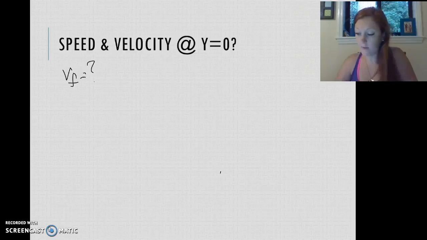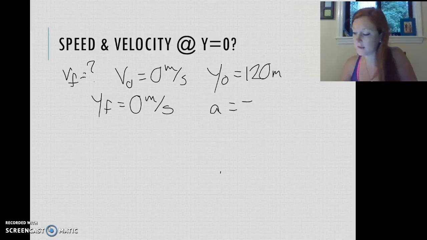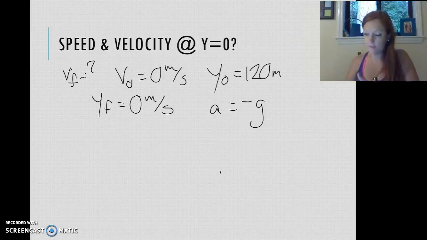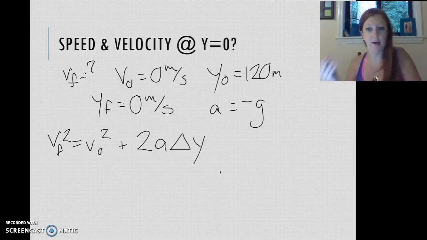We don't know it. We knew that v0 is 0. We knew our y initial was 120. We knew our y final was nothing because it's fallen toward the ground. And we knew acceleration is negative g. Okay, so find your formula that has all those things. And it's this one, and I'm going to change my x to a y because we're dealing with a vertical direction. So really, I just want my final velocity.